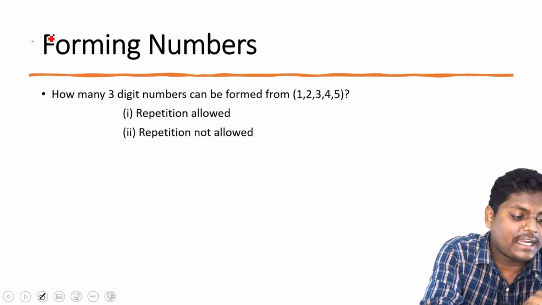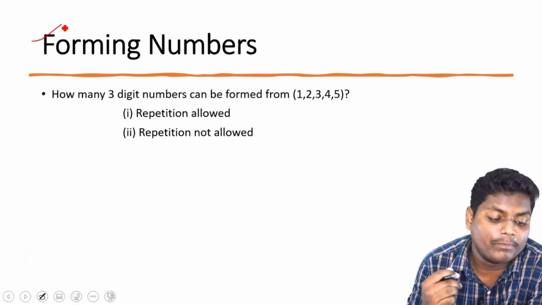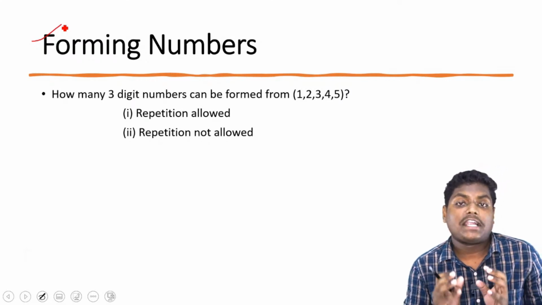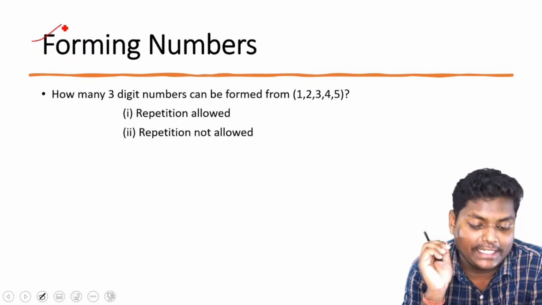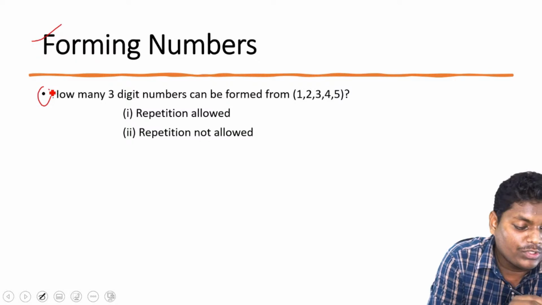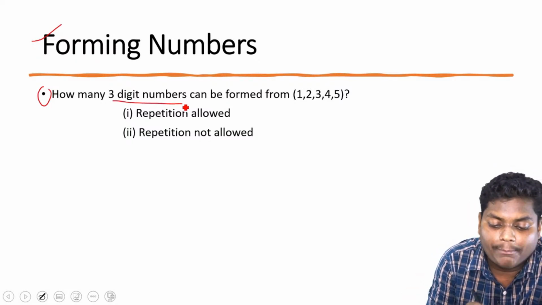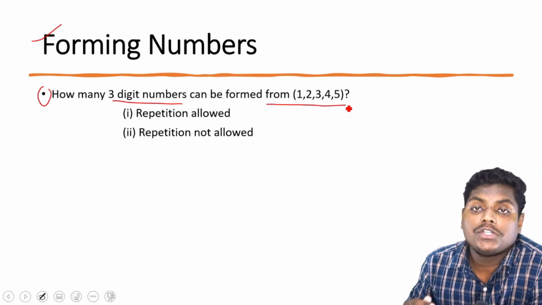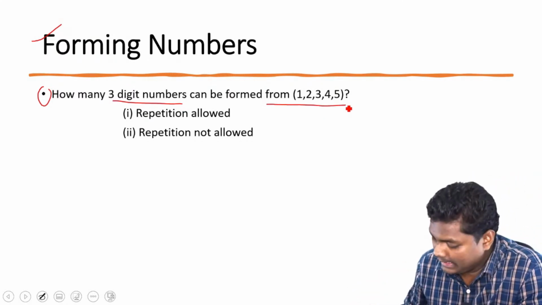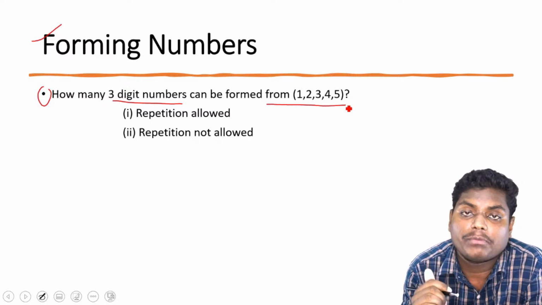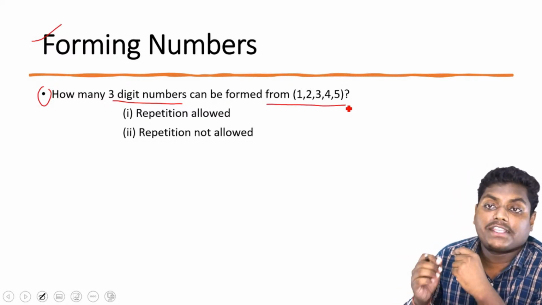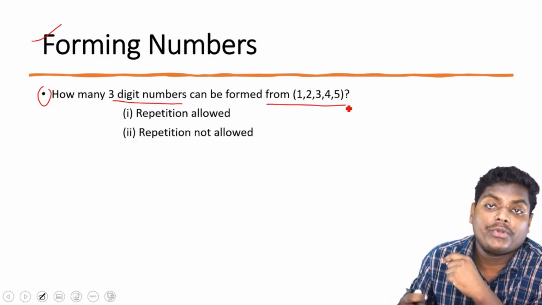So the first kind of arrangement that we are picking is forming numbers. So let's try to understand through a few of the questions, how do we deal with this? The first question that I'm posing in front of you is, how many three-digit numbers can be formed from 1, 2, 3, 4, 5? See, I don't want to just give you the formulas for permutation, combination, or probability.